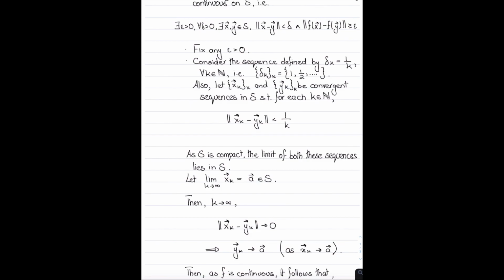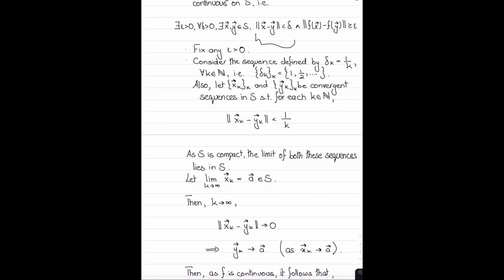Now, since both of these are convergent sequences in S, by the Bolzano-Weierstrass theorem, we know that their limit also lies in S. So let's call that limit A. We know that as k tends to infinity, x_k tends to A, and we use the fact that the norm of x_k minus y_k is less than delta to conclude that y_k also converges to A.